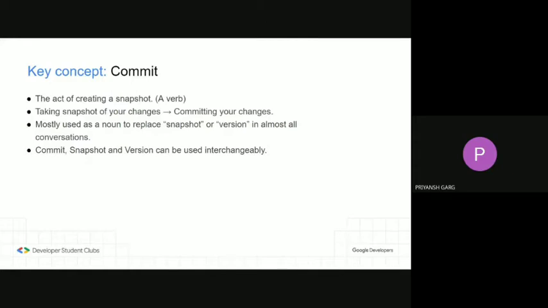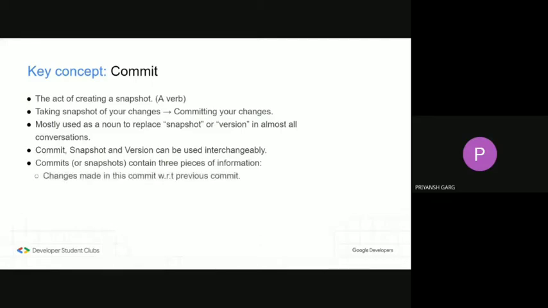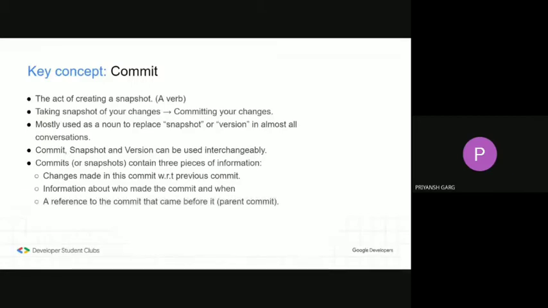So essentially, a commit or a snapshot contains three pieces of information. First one, all the changes that you've made since the last commit. Second, information about who made those changes and when. That is the identity of the person who committed those changes. And at last, a reference to the commit that came before it. That is the last commit, or what we call its parent commit. This is how Git knows with respect to which commit the changes in the current commit are made.